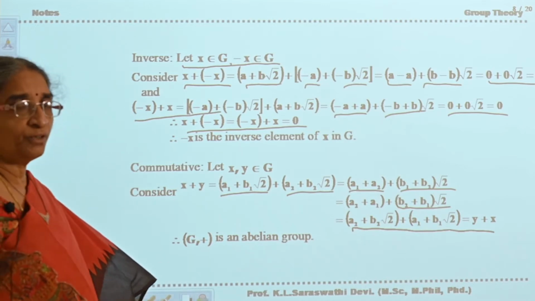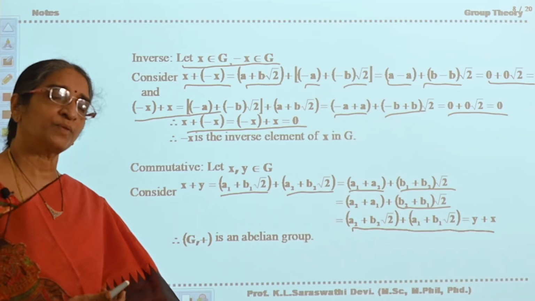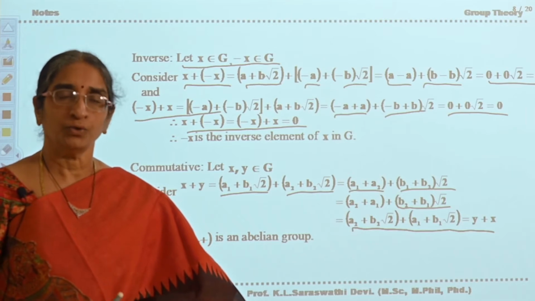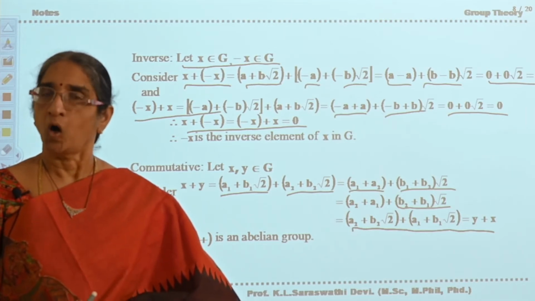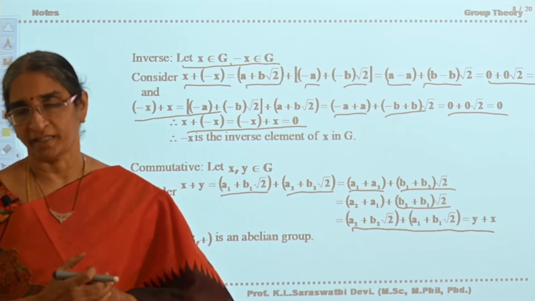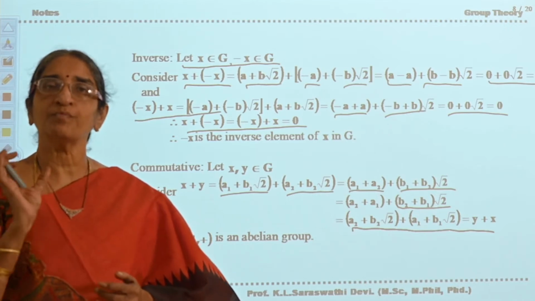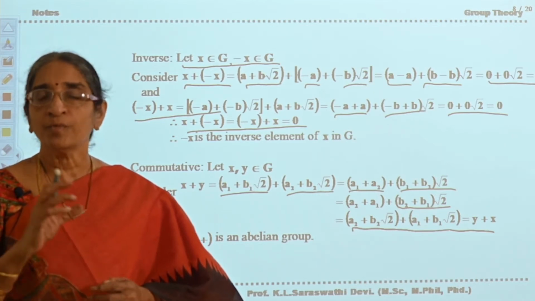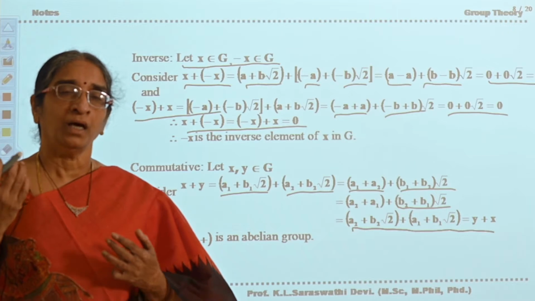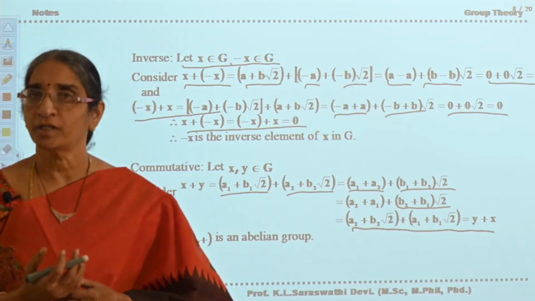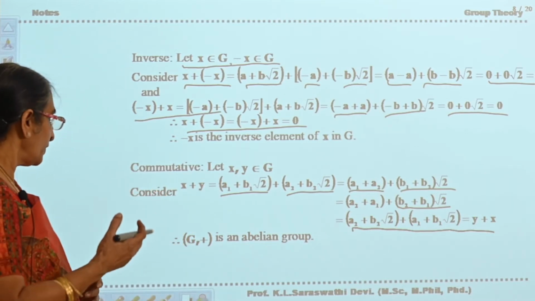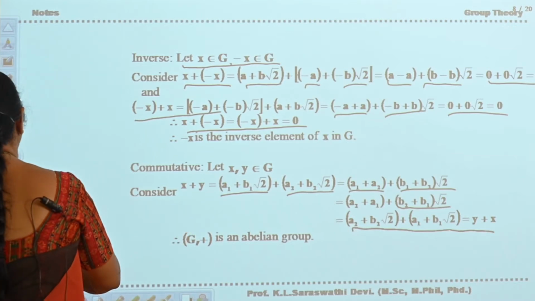Okay. Now, you have seen two problems. In these two problems, the first one is a group and the second one is an abelian group. In a group, all the problems are similar, but if you practice on your own, you will get them. If you are not able to get the concept of group clearly, you won't be able to get the concept of rings, fields and vector spaces, etc., which you are going to study further in second year and third year. Okay. Now see, this is the thing, G plus is an abelian group.